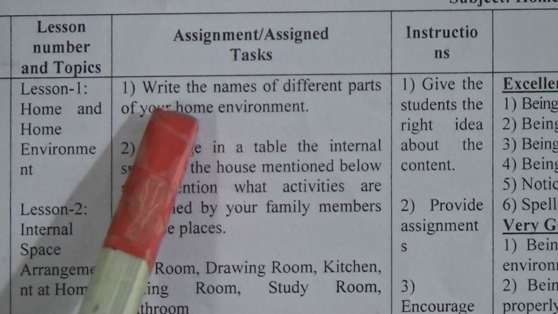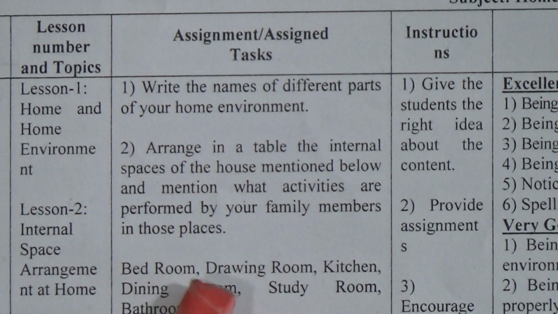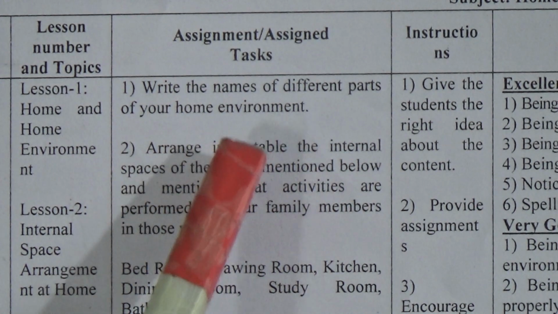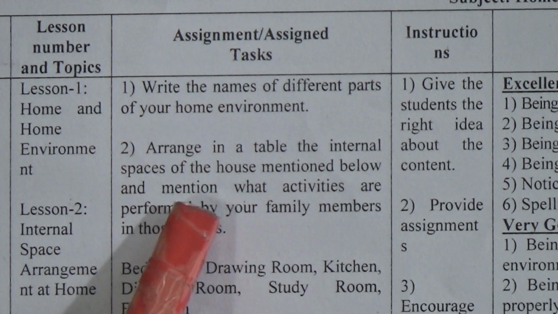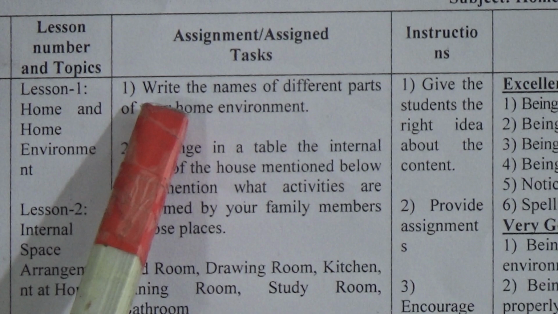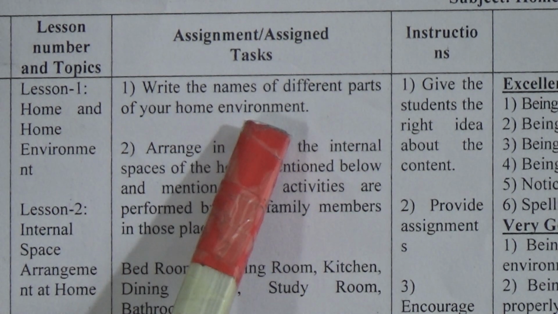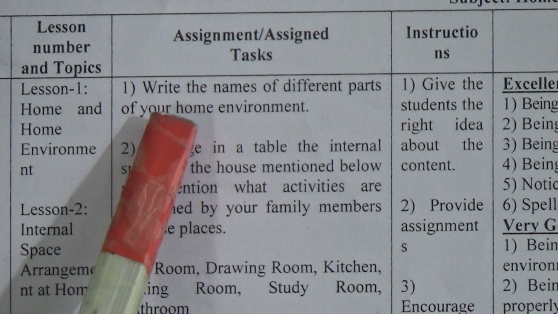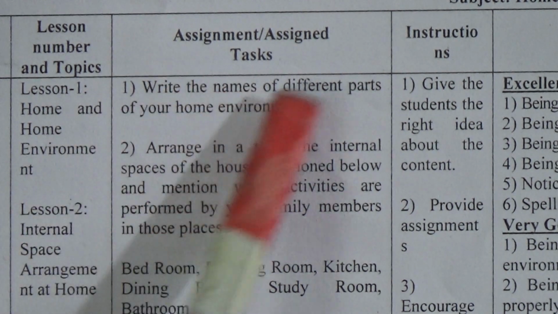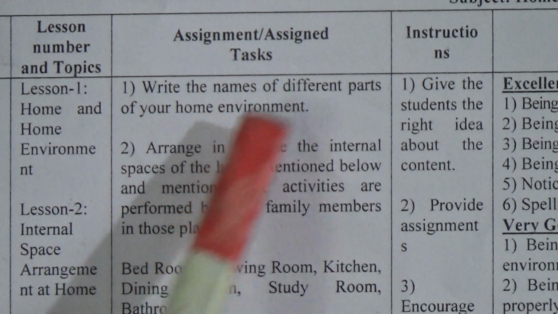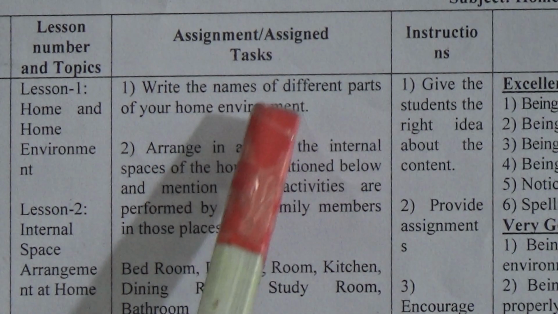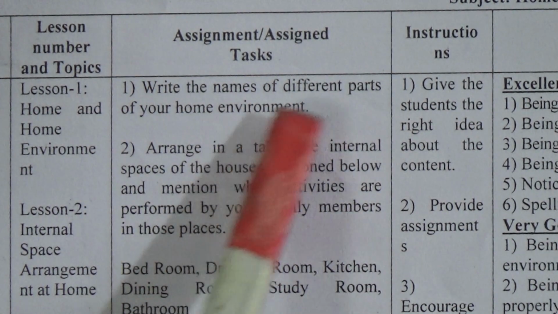Write the names. Number 1. Here are given 2 questions. You have to write these questions. Number 1. Write the names of different parts of your home environment. At first you have to write the names of different parts of your home environment. At first you have to write some idea about home or home environment in brief.